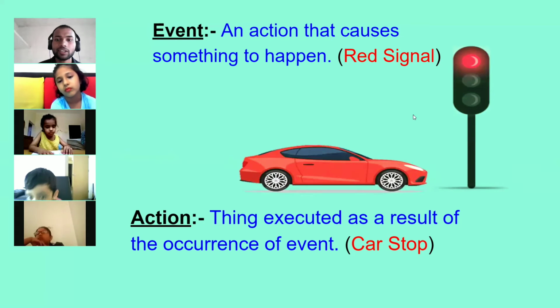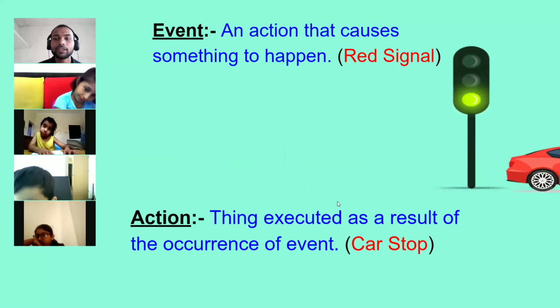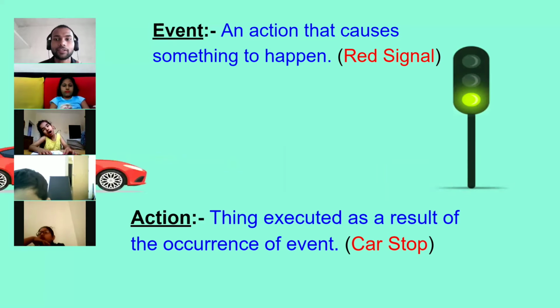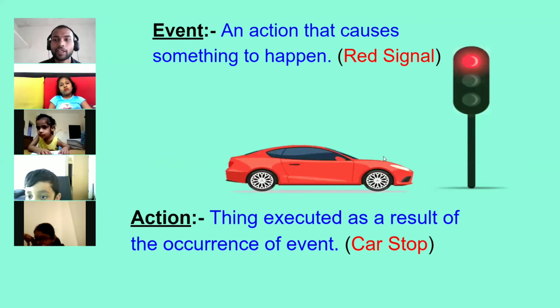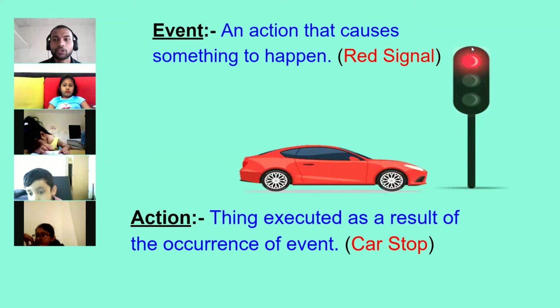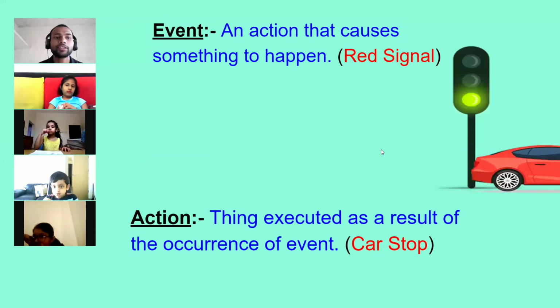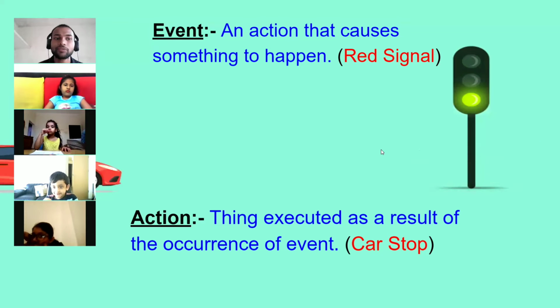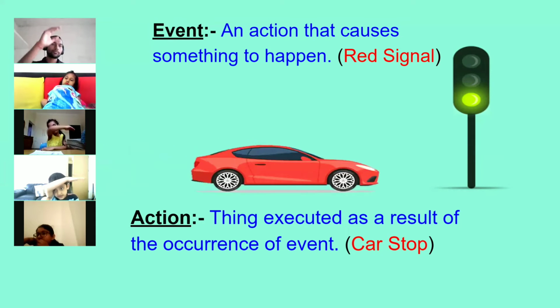When there is a red signal, the car stops. Let's synchronize our sentence with the figure. You can see that there is a green signal, the car starts moving, and when there is a red signal, the car stops. So event is red signal and action is car stops. Event is a green signal and action is car starts moving.